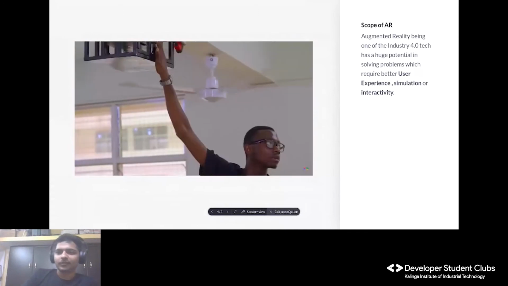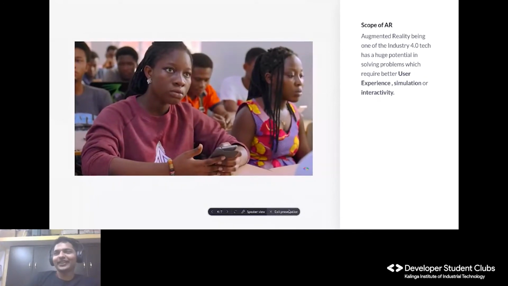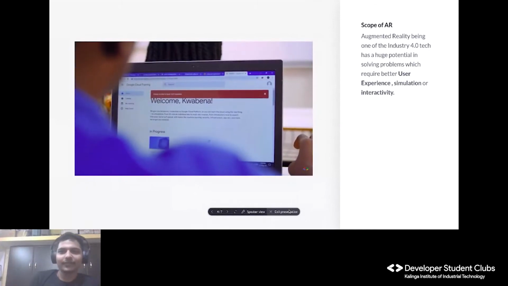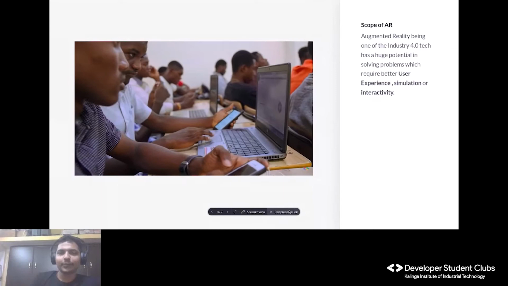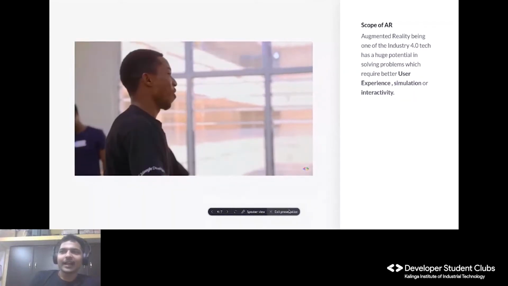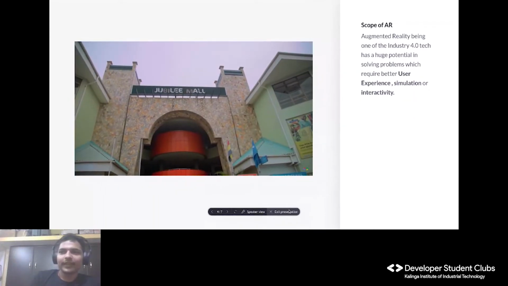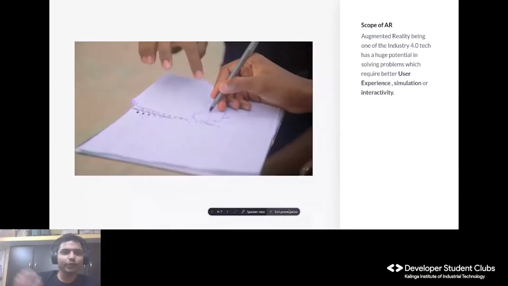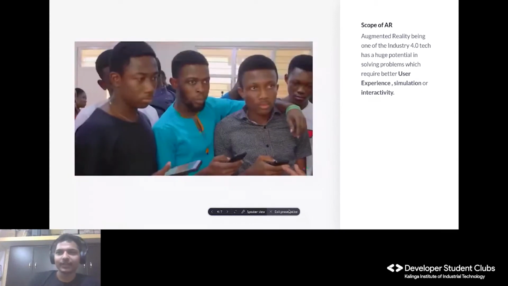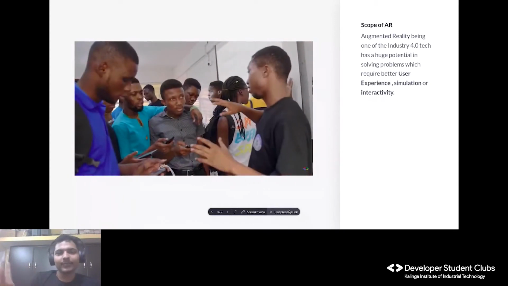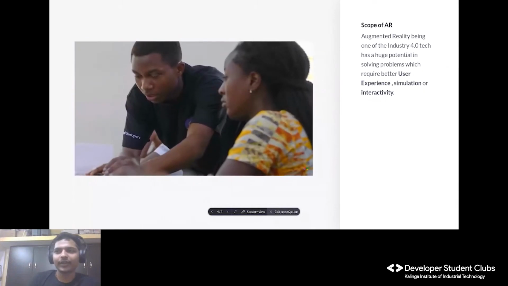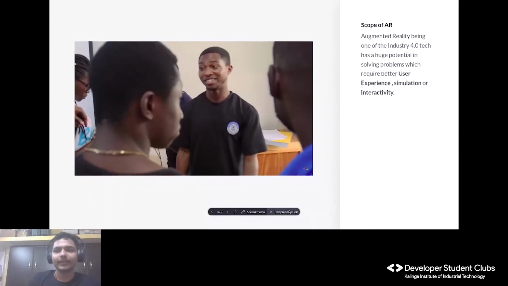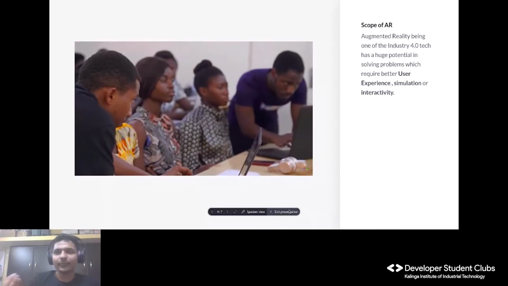Okay, so let me tell you what the guys are saying. It is a community like the one we have in our KIT. The same kind of communities exist in Ghana, and they thought about how they could solve this type of problem. They took Jubilee Mall as a use case, and thought of first implementing it for this. They collaborated, thought of different stuff they could do, and started making teams.